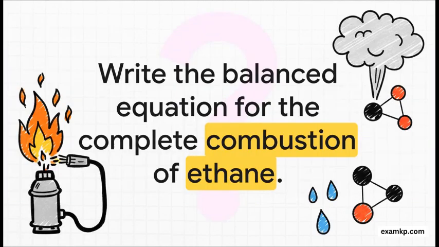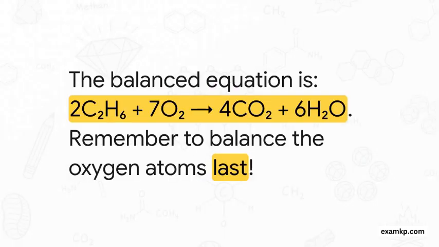Alright, here's another common task, balancing combustion equations. Hydrocarbons are fantastic fuels, and when they burn completely in enough oxygen, they always produce carbon dioxide and water. So, your job is to write the balanced equation for the complete combustion of ethane, C2H6. And there's our solution. Now, the key to getting this right every single time is having a strategy. A common mistake is trying to balance the oxygen atoms too early. Here's the golden rule. Balance the carbons first, then balance the hydrogens, and always leave the oxygen for the very end. That one tip will save you so many marks, I promise.